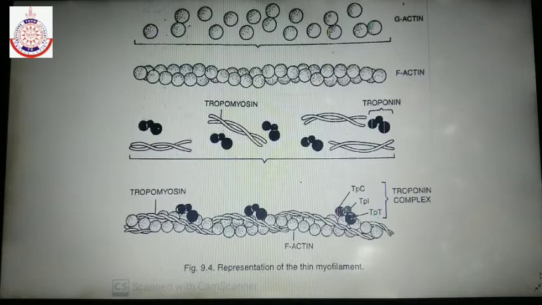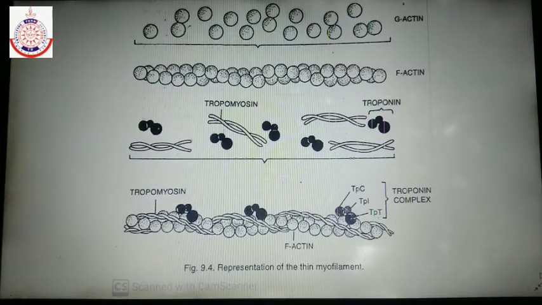Okay, so this was the structure of actin protein. G-actin, or globular actin, monomers combine to form F-actin. How many chains of F-actin are present in the thin filament? Two chains. Two chains of F-actin are helically wound to each other and form filament actin.